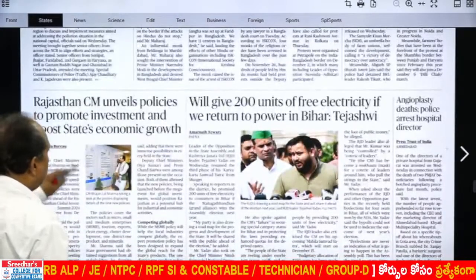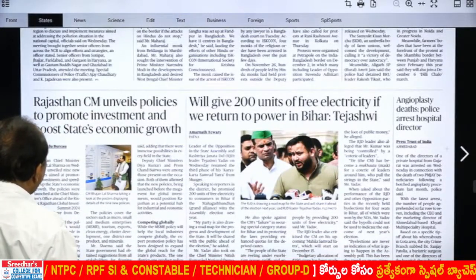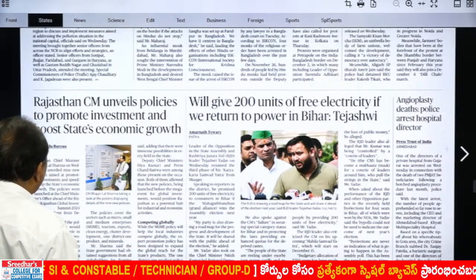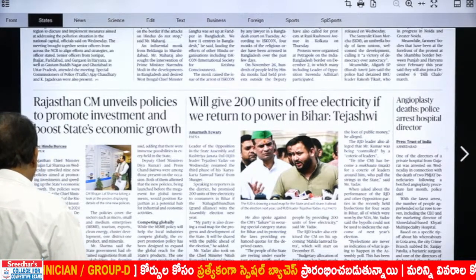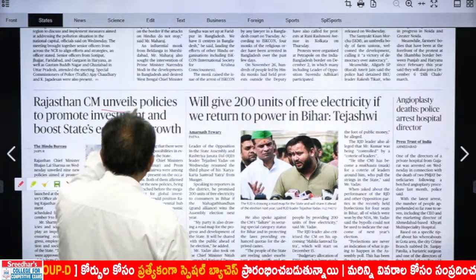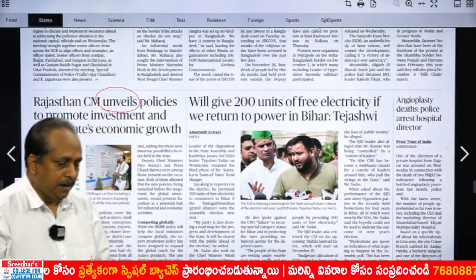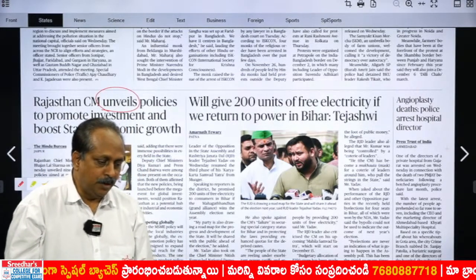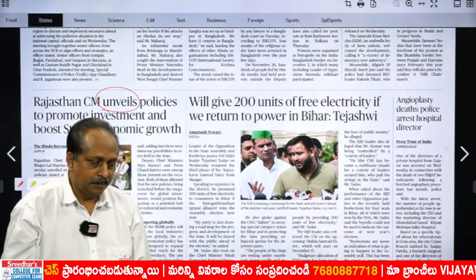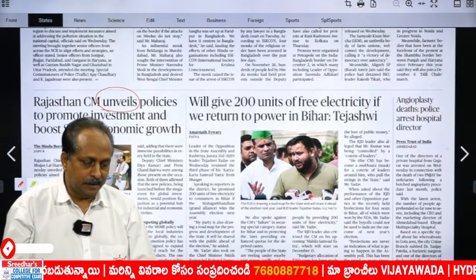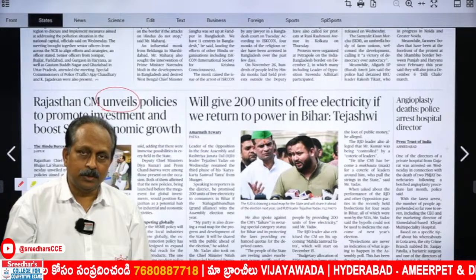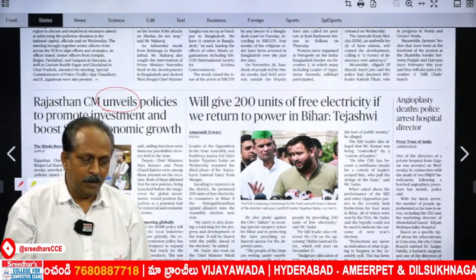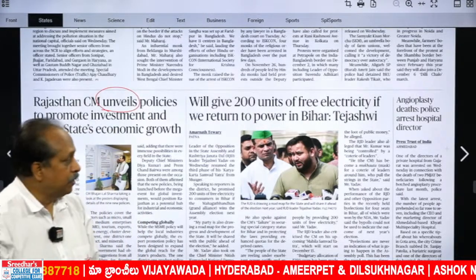What do we have here? Rajasthan CM unveils the policies to promote investment and boost state's economic growth. We have got this word many a time. Unveil means what? In a way, Buddhist monk, saint also you can say. Unveil means to make public. You should recollect words like divulge, disclose, reveal, make public, unveil. But usage is very important.